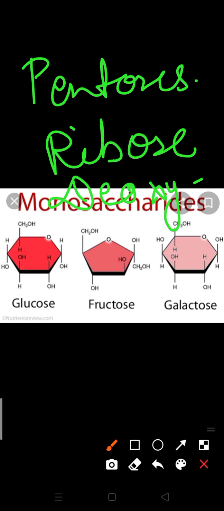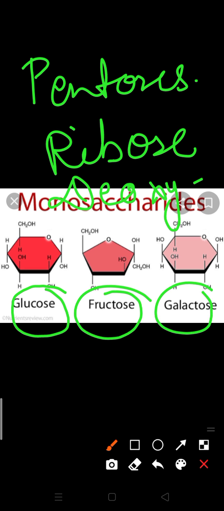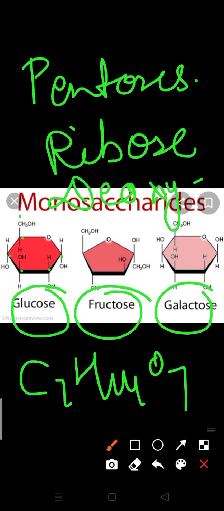Examples of hexoses I have already discussed with you. As written on your screen: glucose, fructose, galactose. They are examples of 6 carbons. You can count 1, 2, 3, 4, 5, 6 carbons are there, so that is known as hexoses. An example of heptoses is also very important, children. Heptose means C7H14O7. An example is pseudoheptulose.